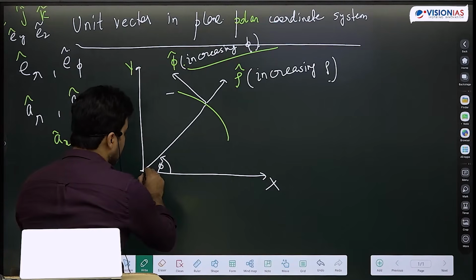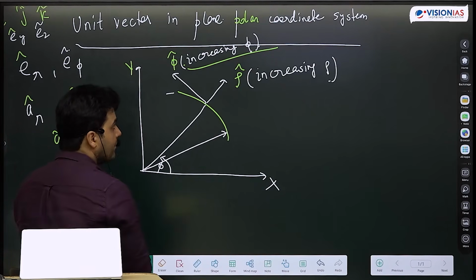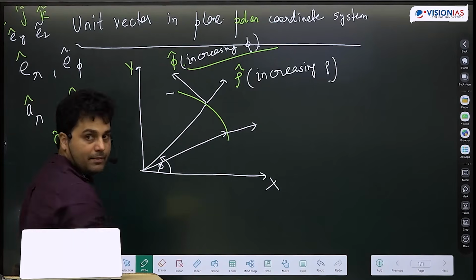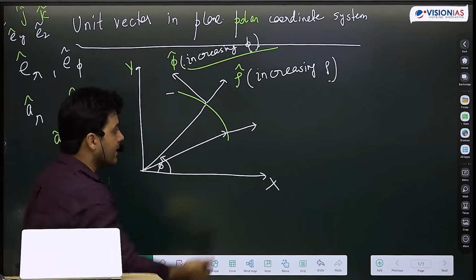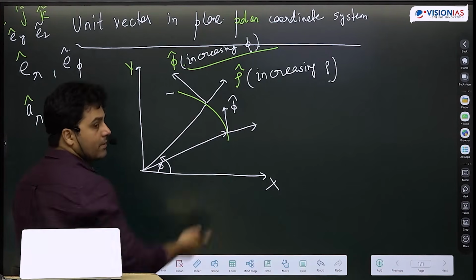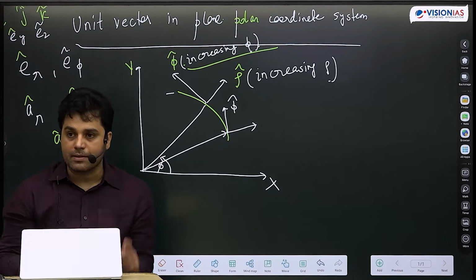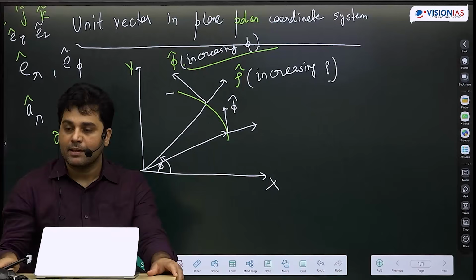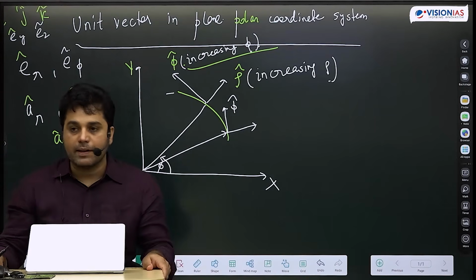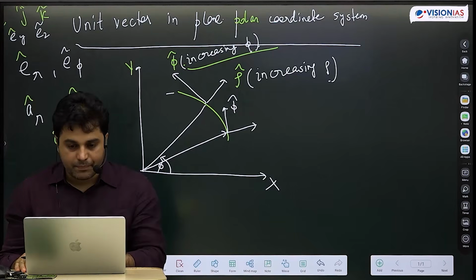Because think about it. If I am here, then my rho cap is this. This and this are not the same. These are two different unit vectors. My phi cap is this. This and these are not the same. This is a different unit vector. The point I am trying to make here is that in the plane polar coordinate system, rho cap and phi cap are not constant. Write it down. This is very important.